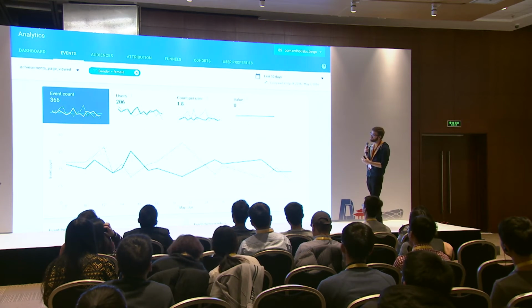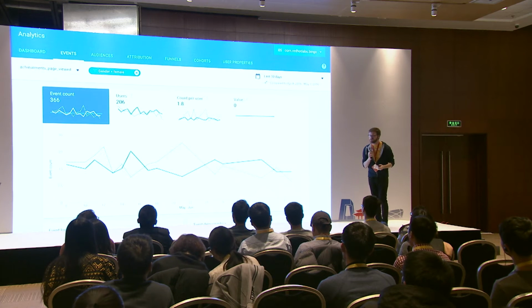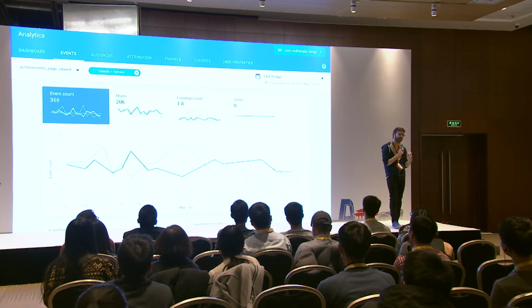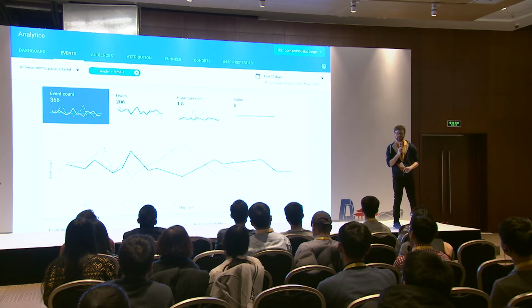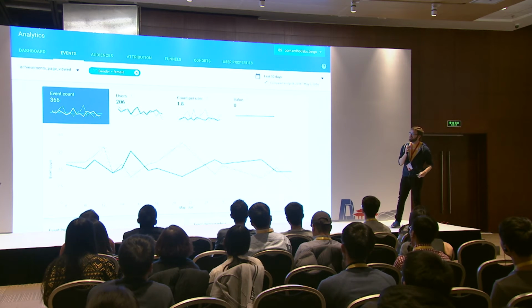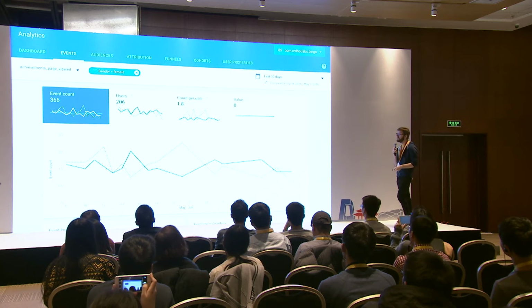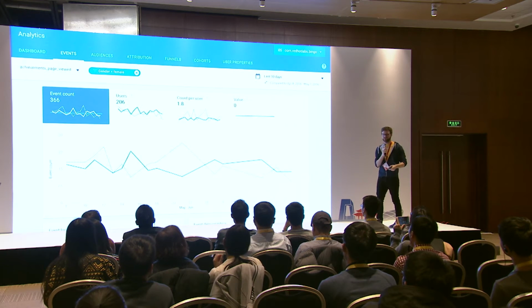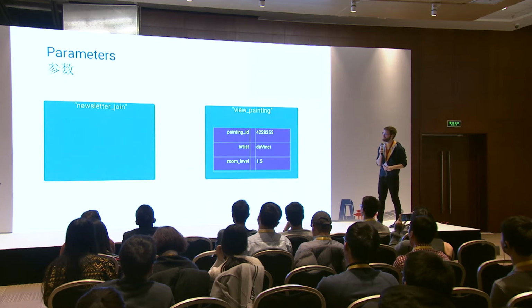And here's us filtering that same event of achievements page views based on gender. And this is what I'm talking about, where I say we can kind of slice and dice the data and look at it in a bunch of cool ways. So we see, now we're just seeing the subset of users who are female, but we could do it by country or age or anything like that.